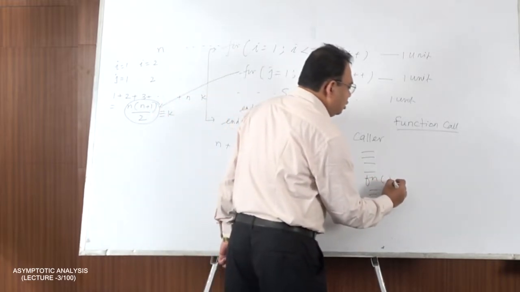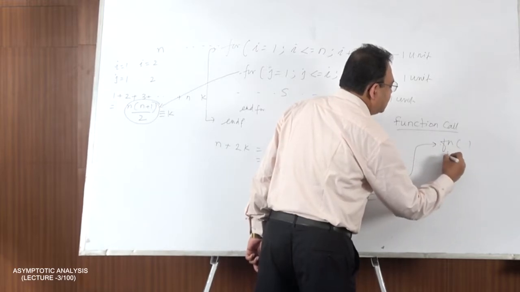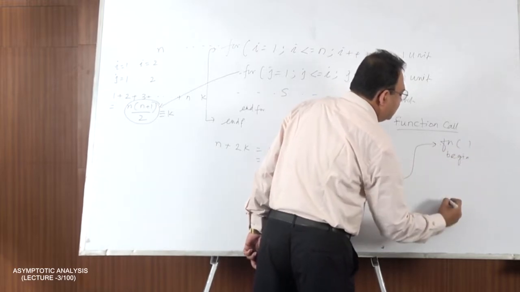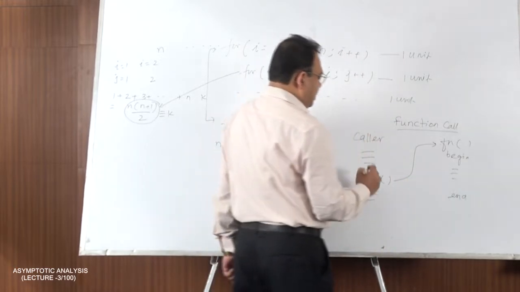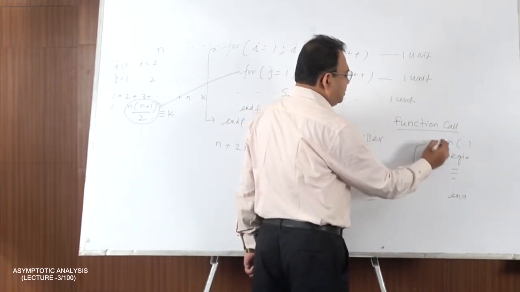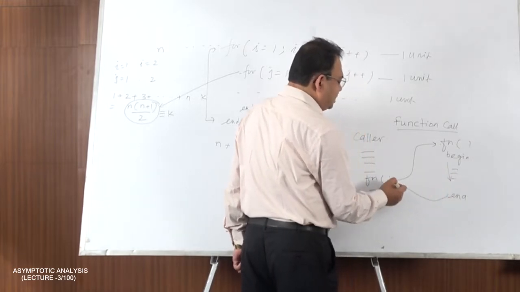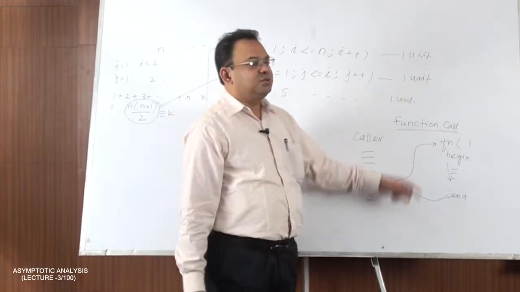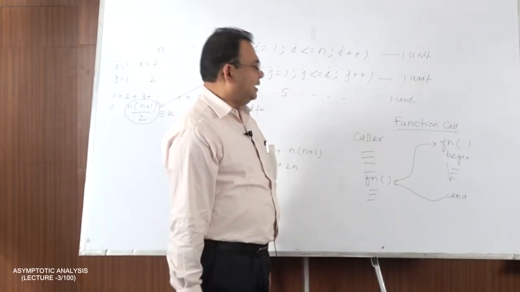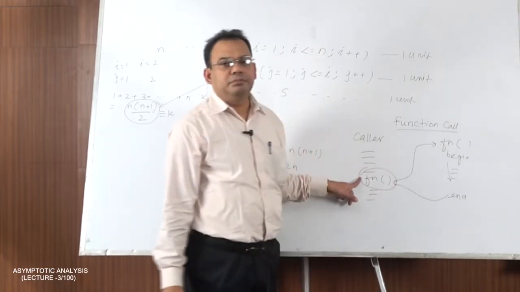So from here control is transferred to the function. This is the start of the function, this is the end of the function, and these are the statements within the function. Whenever control is transferred to this place, after executing this part, at the end the control is transferred back to the caller. So how to analyze this kind of situation? In this case we will consider this function as a separate algorithm.